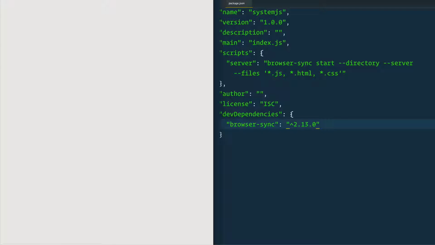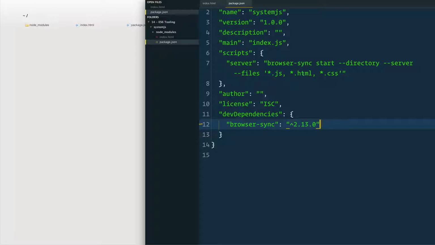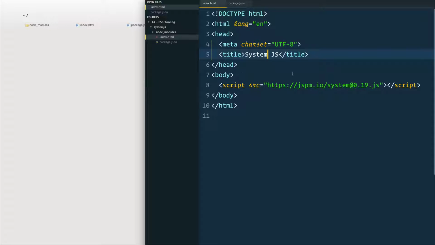That will then open up a little server for you. You should see index.html, which I have there for you, and then any other files that you have in there. So that's just a quick and dirty little server if you ever need one. I prefer BrowserSync because anytime I make a save, it's going to refresh it for me without any extra work. Cool. Let's head back to our index.html here.